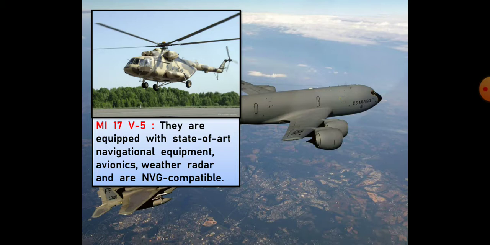And it is based on radar and NVG compatible. NVG means night vision goggles. From the aircraft, things are easily visible up to a certain distance.